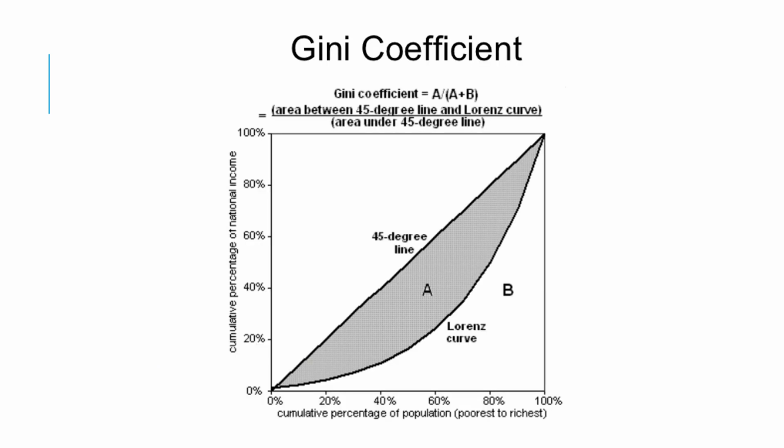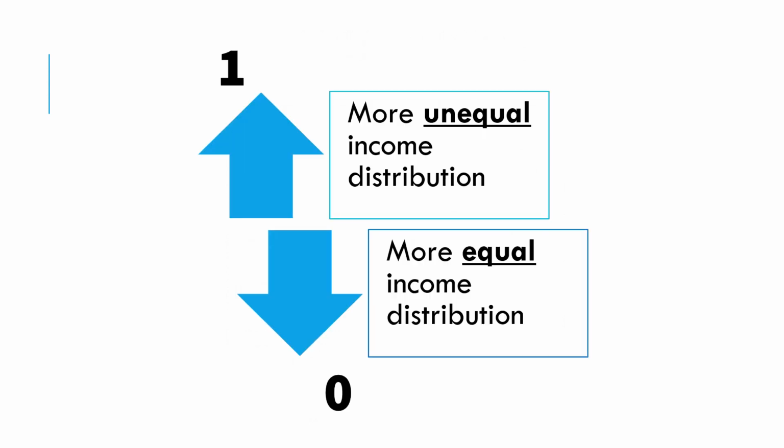So here is a little diagram that you might want to copy down into your notes. It summarizes everything that we need to know. So we have the Lorenz curve here represented by this line. We have the 45-degree line of equality, and we have our two areas A and B. And as A gets bigger, we have a more unequal distribution of income, then the Gini coefficient will start to rise. So our Gini coefficient will give us an answer somewhere between 0 and 1. If it's 0, we have a perfectly equal income distribution. If it's 1, we have a perfectly unequal income distribution.